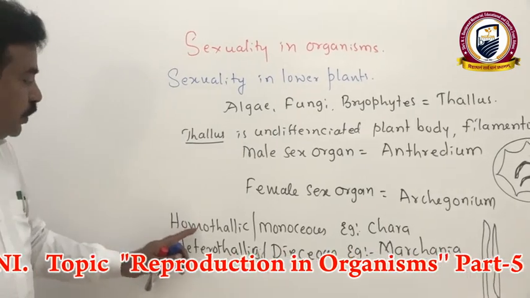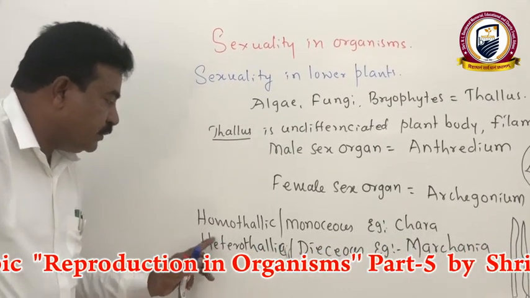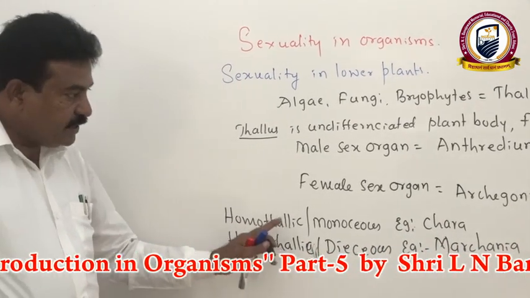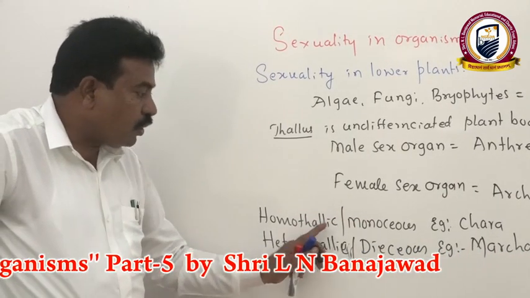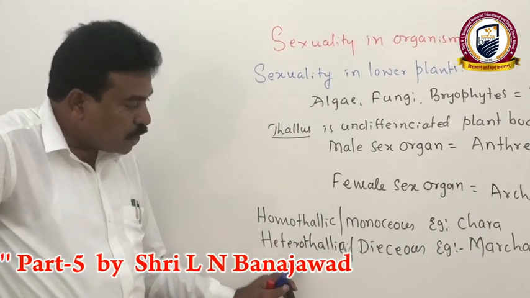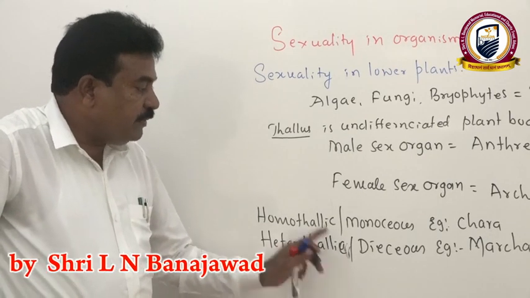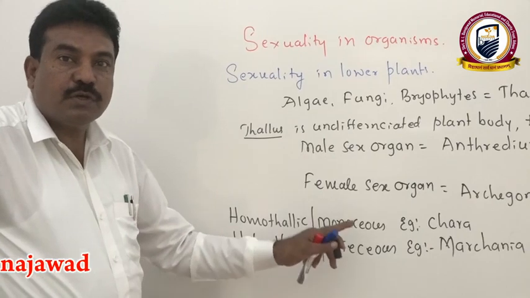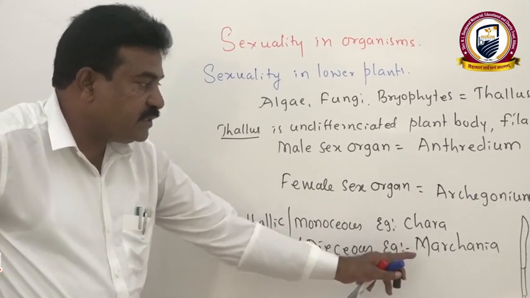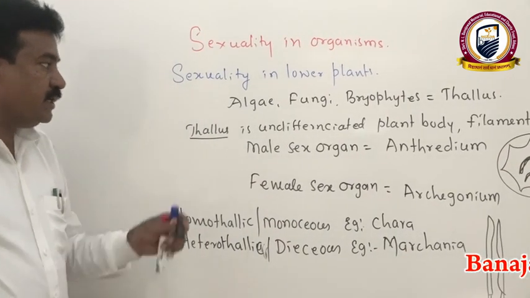Like that, two important terminologies we used. Homothallic: in this case, both male and female sex organs are born on the same plant. Heterothallic: both male and female sex organs are developed on two different plants belonging to the same species, as we saw in case of Marchantia.